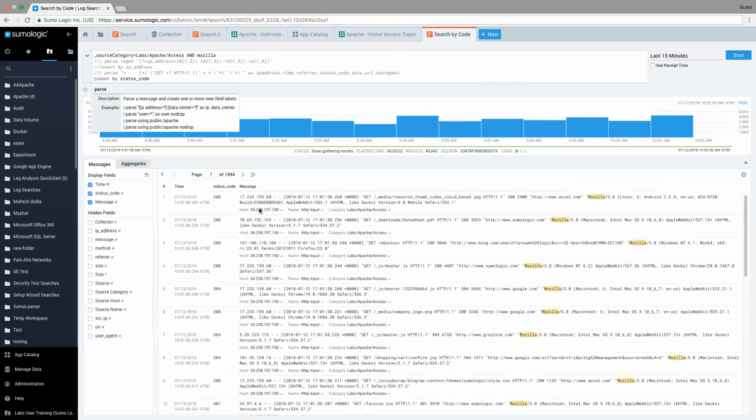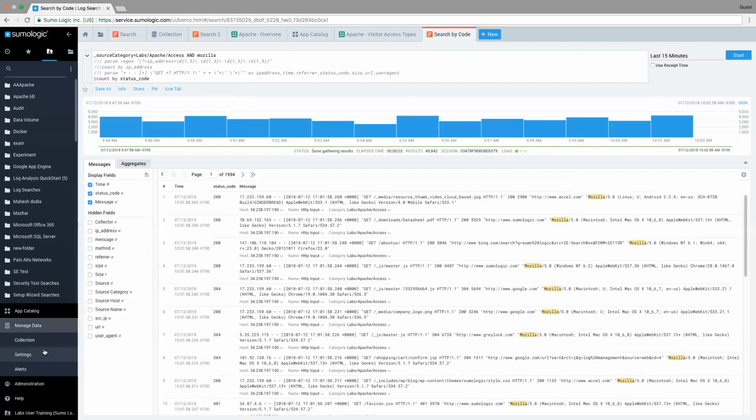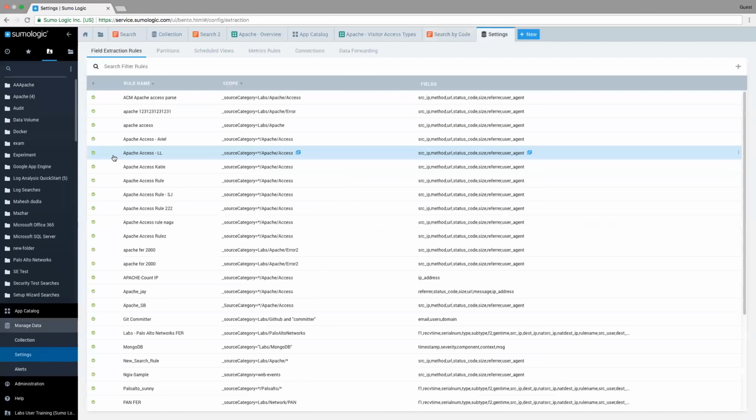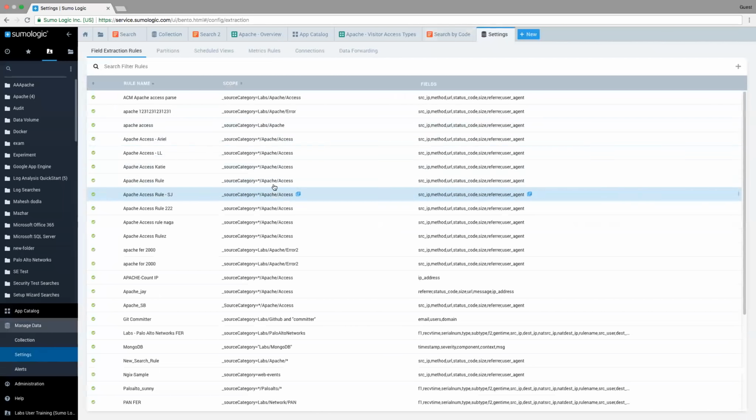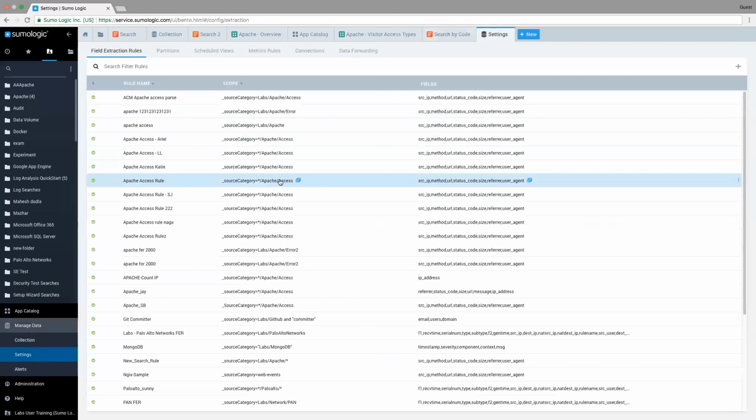So these field extraction rules would be set up previously. I'll show you where they are in the environment. I don't want you to get too bogged down with it, but I do want to give you the visual. If I go into my settings, and these are things we would cover more in session 2 and session 3, but just while we're here, I think it's worth showing. The way these rules work, and there are a lot of them because we do a lot of testing with this account, is that, let's open one up.